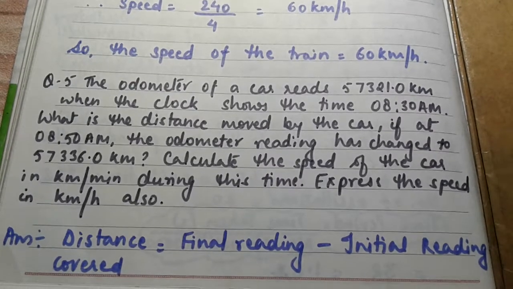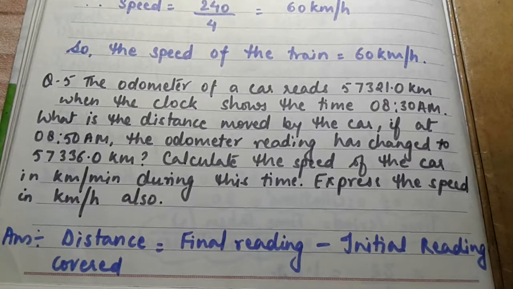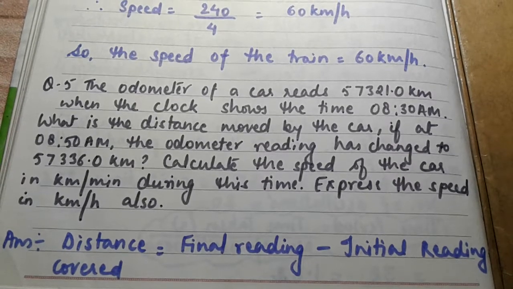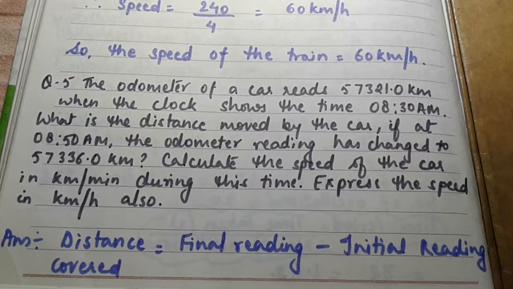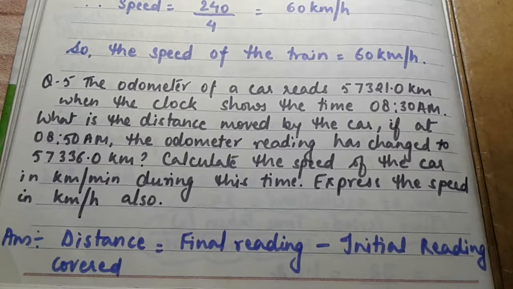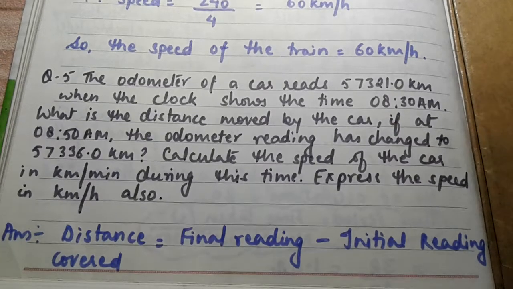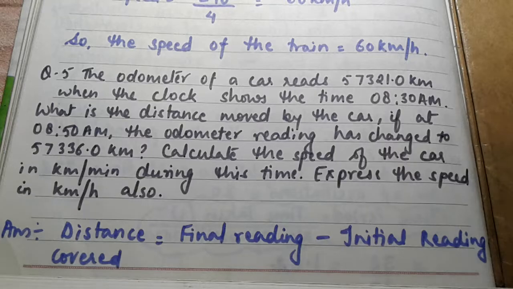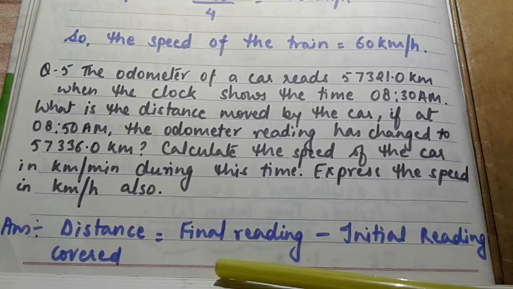Okay, so to find out the distance, before that we should know what an odometer is. We did it last time also. What is an odometer? It is the device that is used in vehicles which gives the distance covered by the vehicle in kilometers. So to find out the distance, what we have to do is subtract the initial reading of the odometer from the final reading.